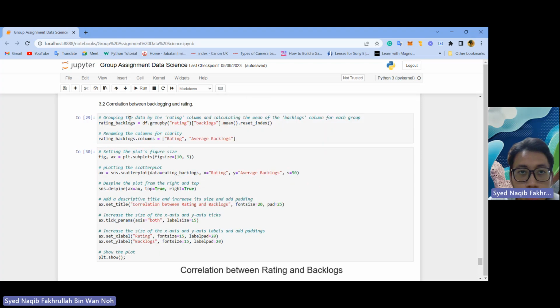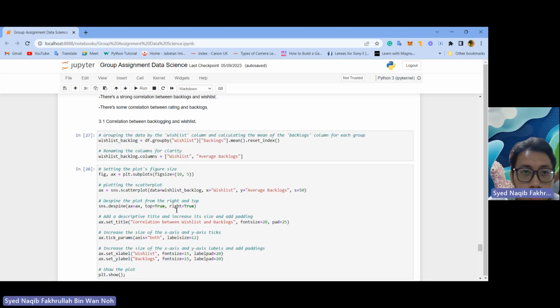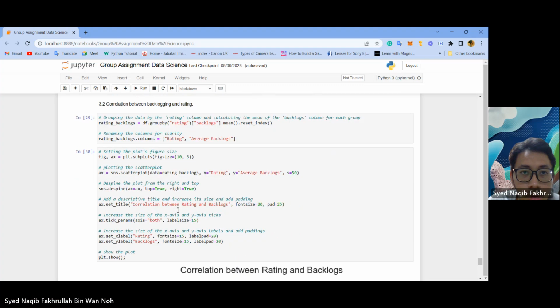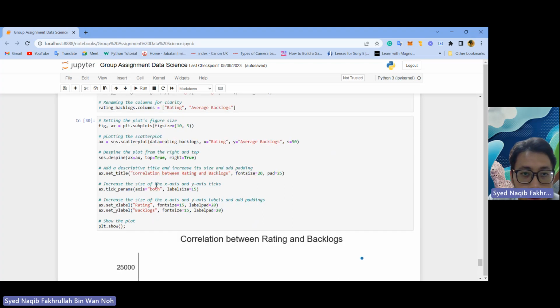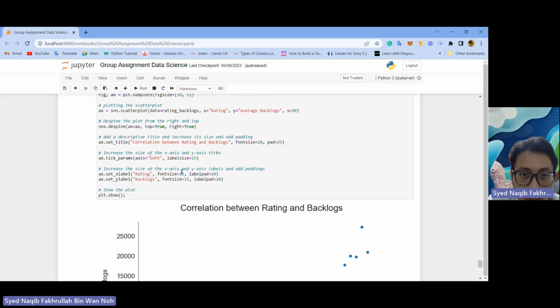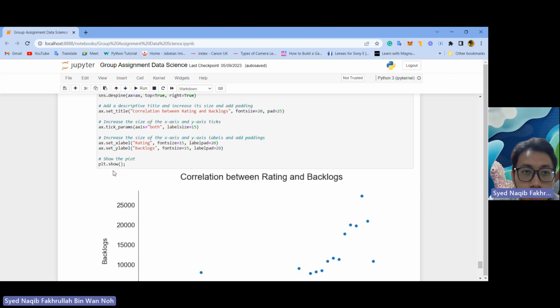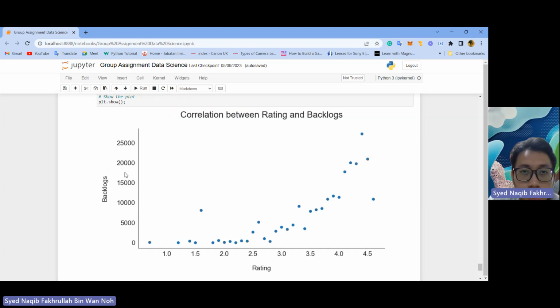Next is the correlation between backlogs and rating. For the rating, we can group the data by the rating column and calculate the mean of the backlogs column for each group. Then we rename the columns for clarity. Resetting the plot, and then we can add a descriptive title, increase its size and add padding. You can increase the size of the x-axis and y-axis ticks, and then increase the size of both axis labels and add padding. We can show the plot.